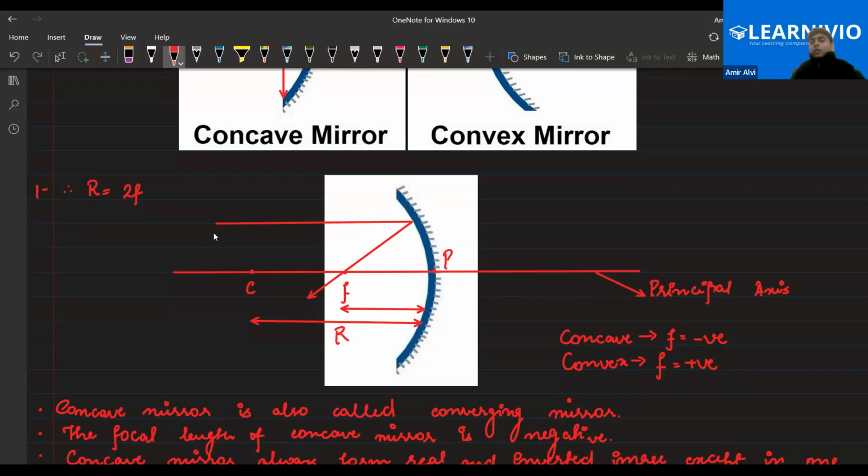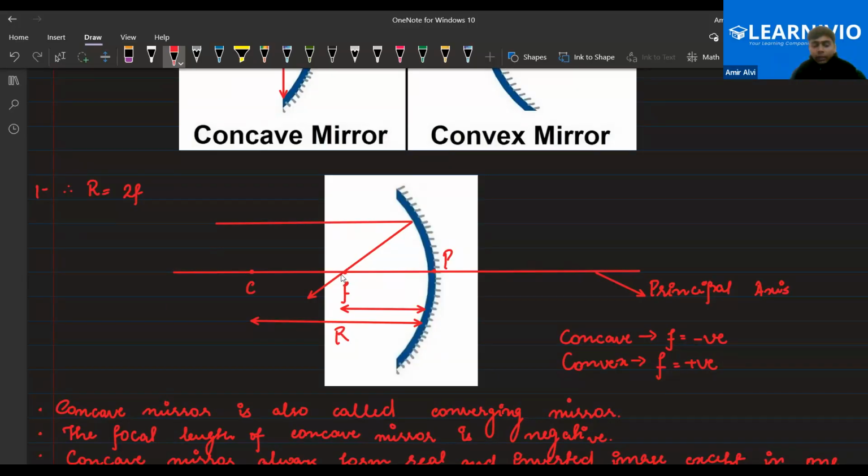Why do we call the concave mirror a converging mirror? Converging mirror means that if the light rays are coming parallel, they converge, they merge all the light rays at a single point. That is your focus. So that's why it basically converges. Converge means merging at a point. Okay.